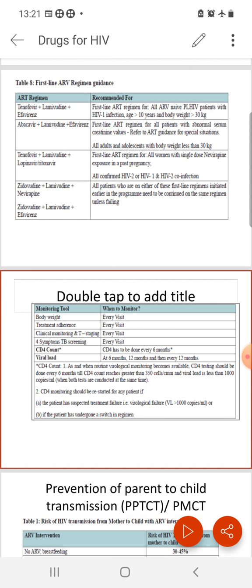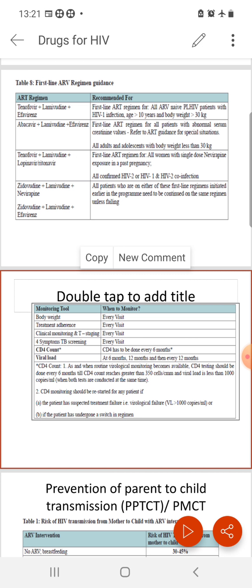300, 300, 600. So it is the first line ART regime for all, provided the patient's age is more than 10 years and body weight is more than 30 kg. Below 10 years or below 30 kg, it is not advised to use this regime. Also, tenofovir should be used cautiously in patients with renal impairment. So the alternative regime is abacavir, lamivudine, efavirenz.